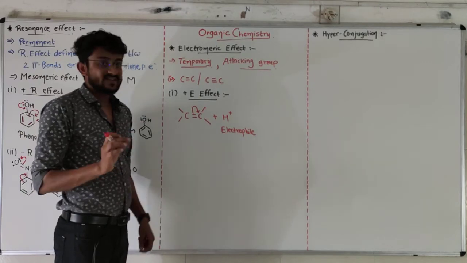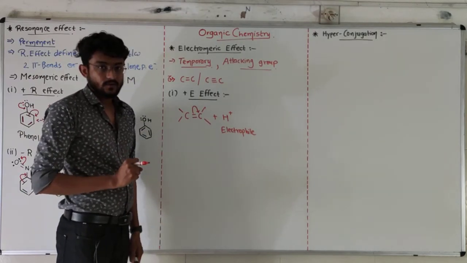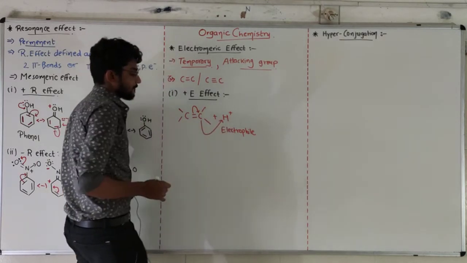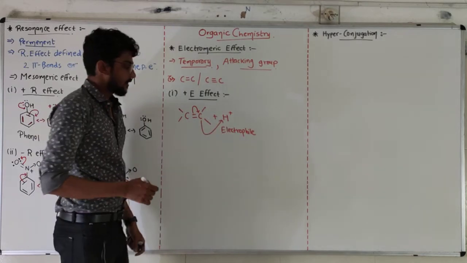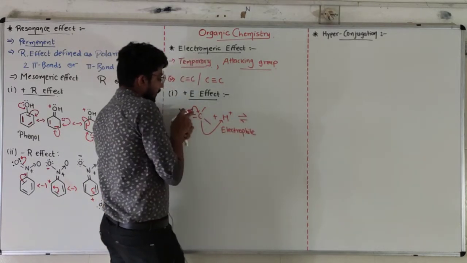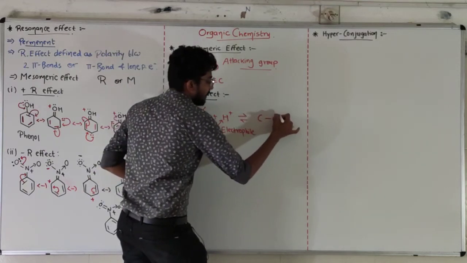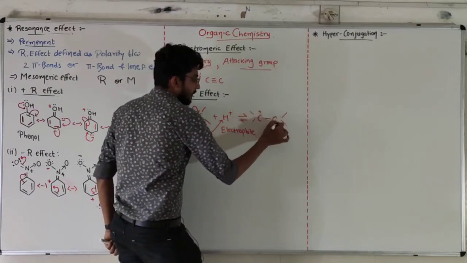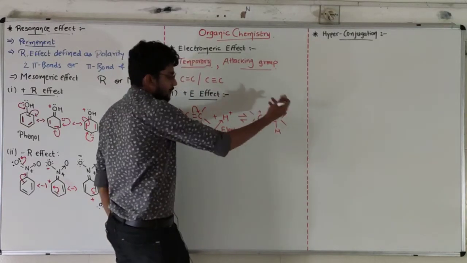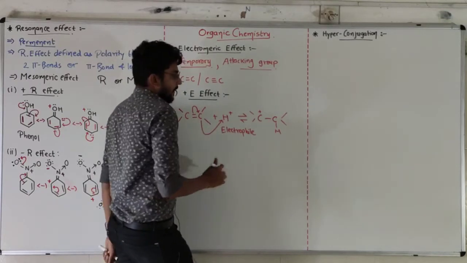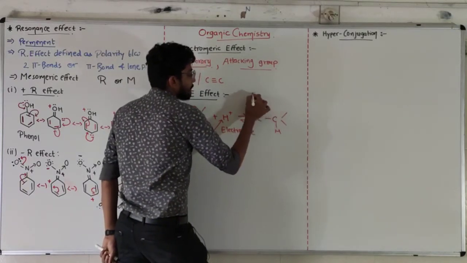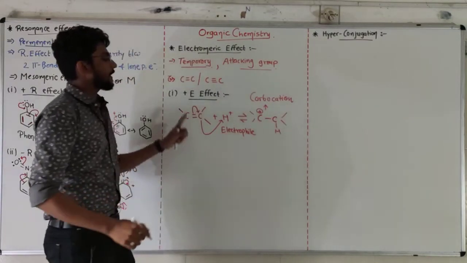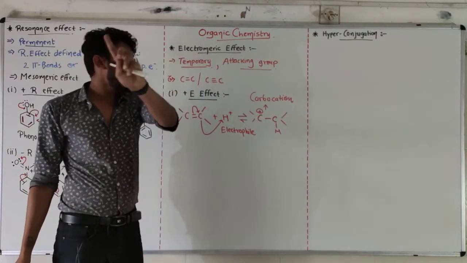The carbon which is obtaining the pi electron will donate its electron to the hydrogen, because hydrogen is positive. If the electron is taken by this carbon, it will be negative and the other will be positive, and this negative carbon will catch the hydrogen. That's why the negative charge is gone, because hydrogen is plus. Because of this system, a carbocation is formed. In the positive electromeric effect, a carbocation will be formed.